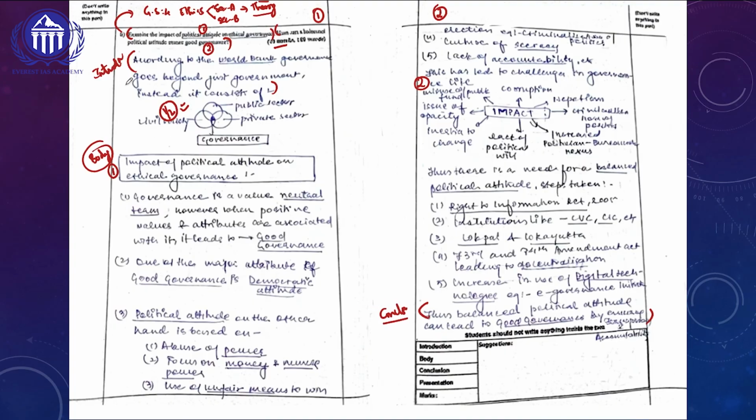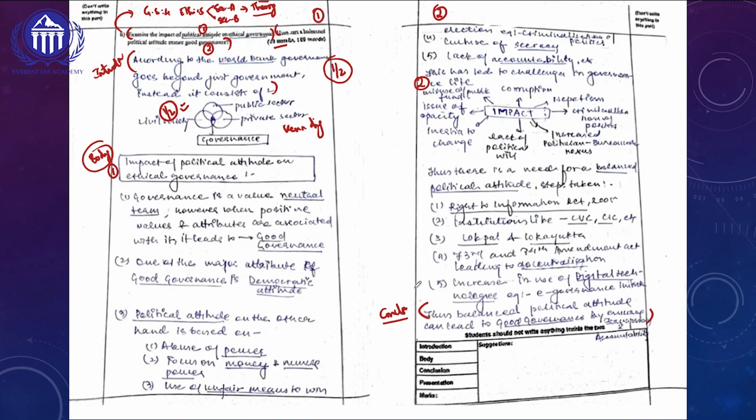Okay, let's now go into the question. According to World Bank, governance goes beyond just government. Instead, it consists of public sector, private sector, civil society. So this Venn diagram based approach is very much attractive, and the examiner will immediately give the maximum mark for introduction, that is 1 mark, half a mark for this passage what it has been written content, and half mark for the diagram. So this All India Rank 1 Shakti Dubey will be getting maximum mark of 1 mark which is given for the introduction.